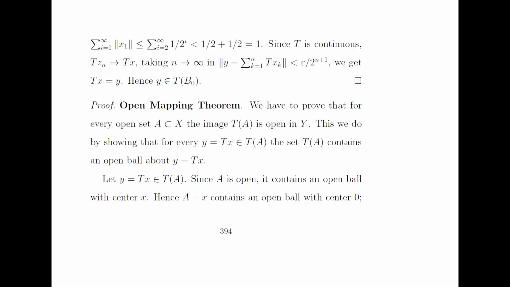Since T is continuous, T of Zn converges to T of x. So the norm of y minus the summation of Txk is less than epsilon over 2 raised to power n plus 1. So we get Tx equal to y, and hence y belongs to TB0. So we get the result.